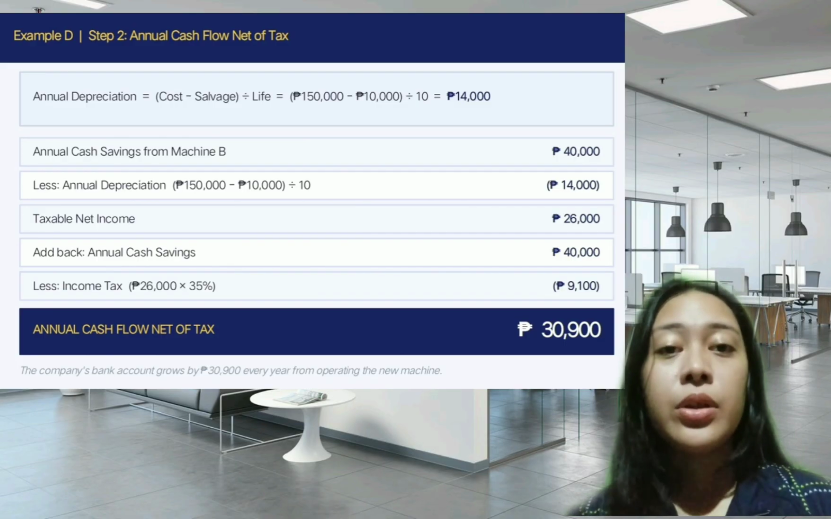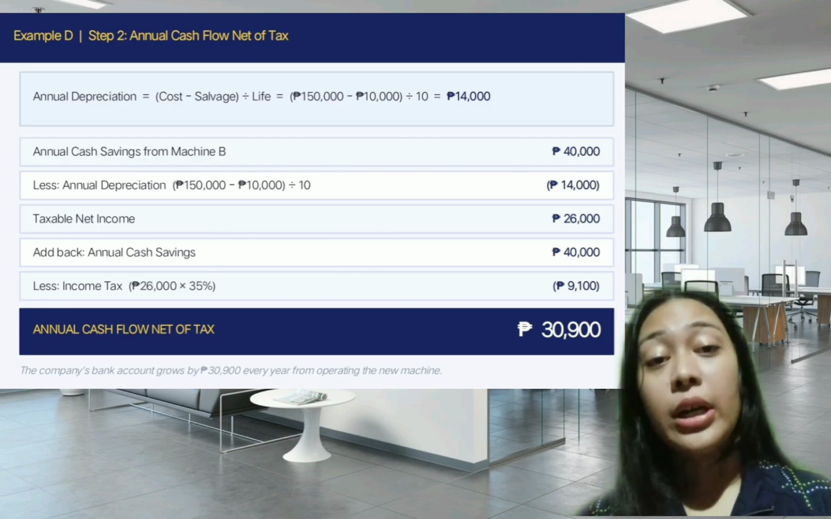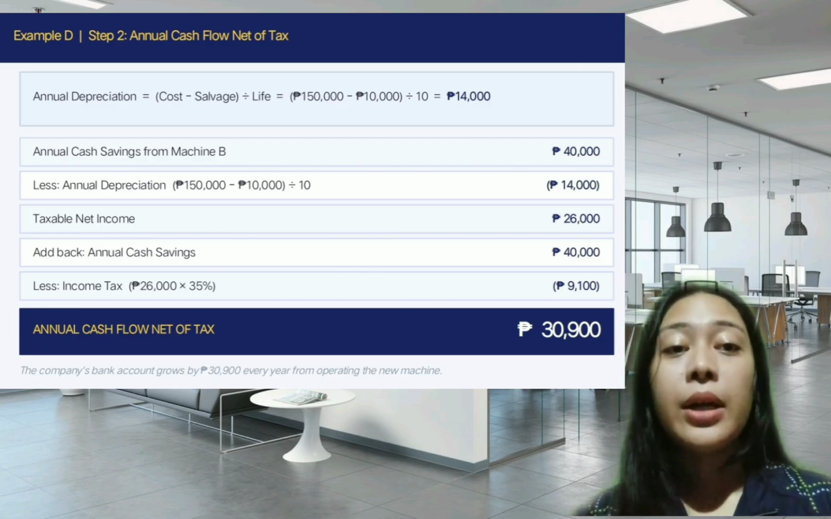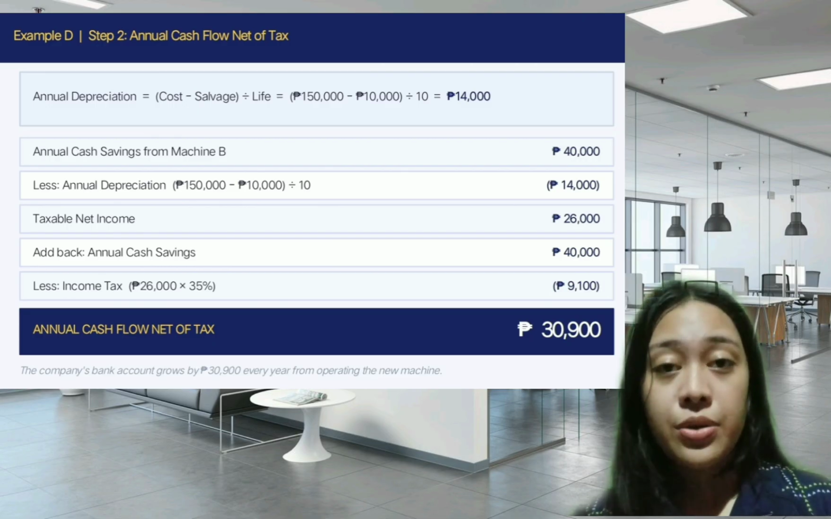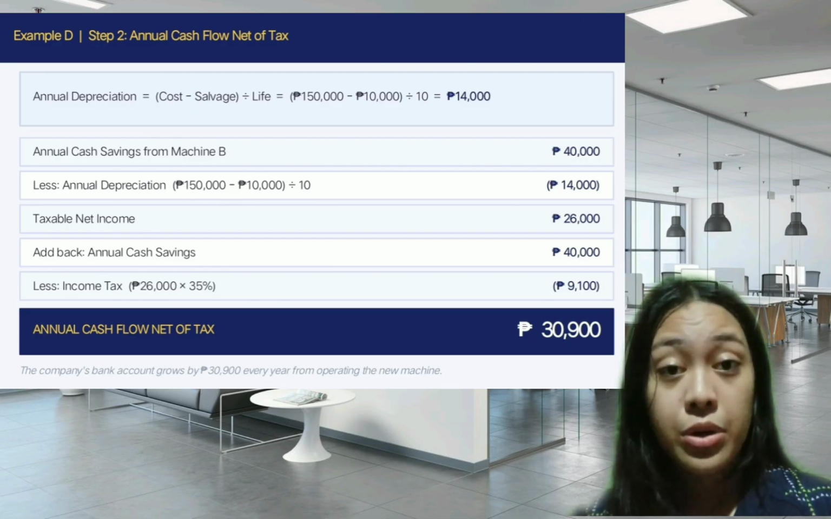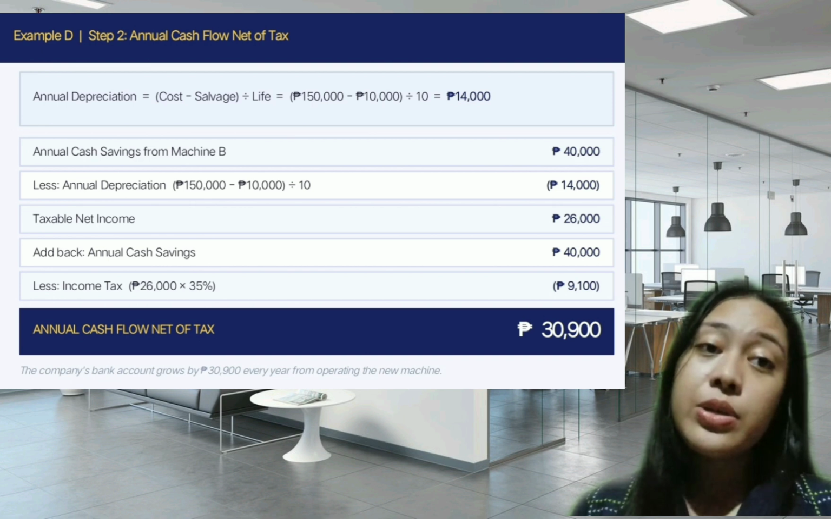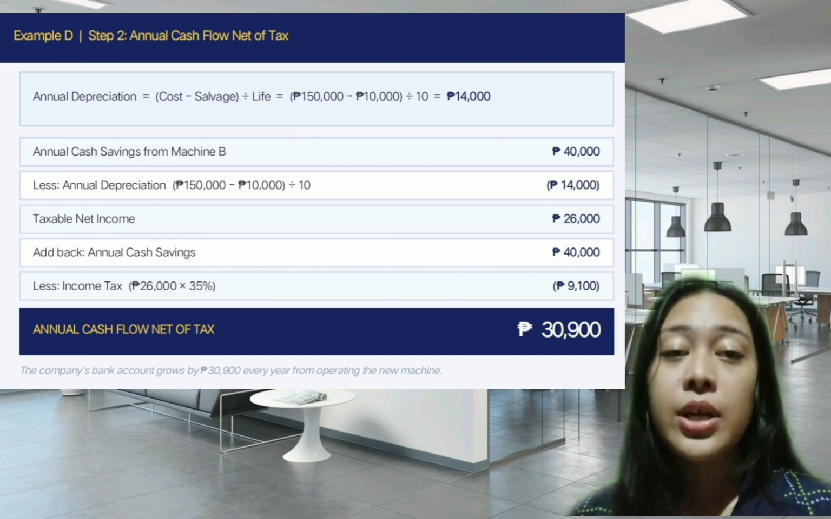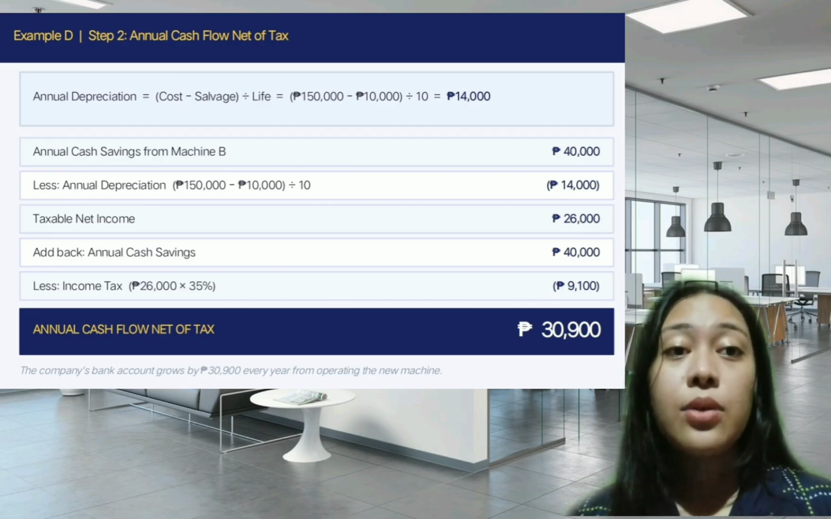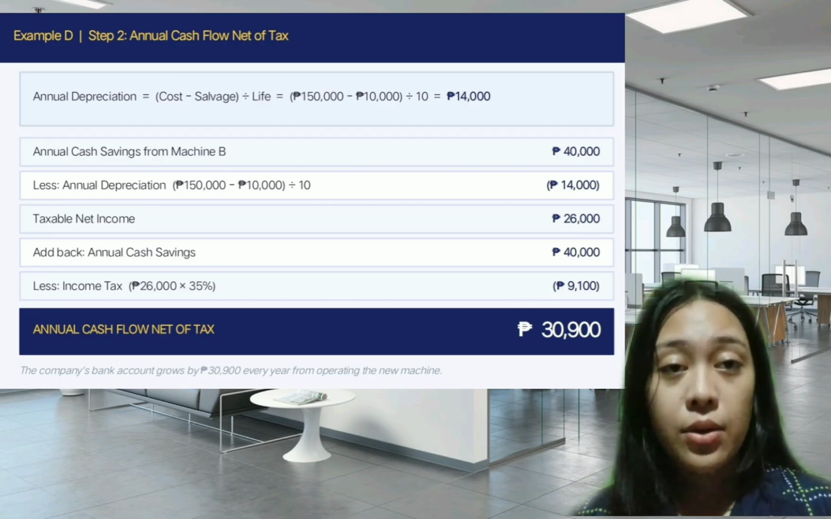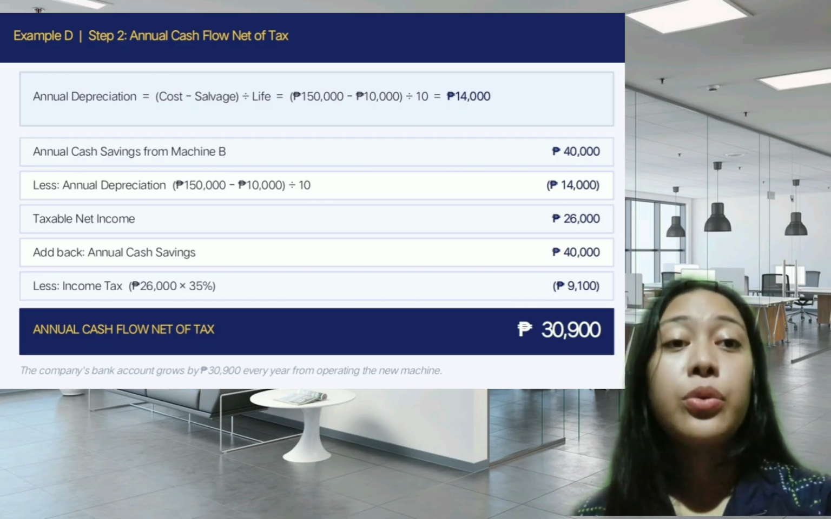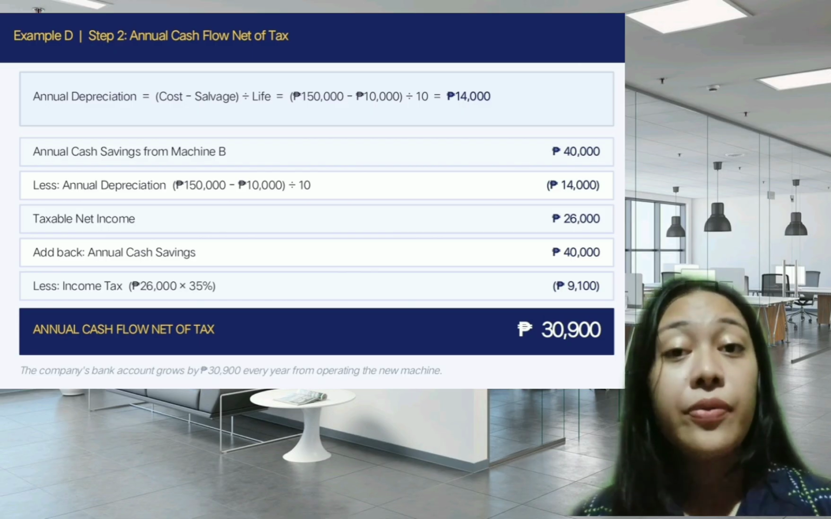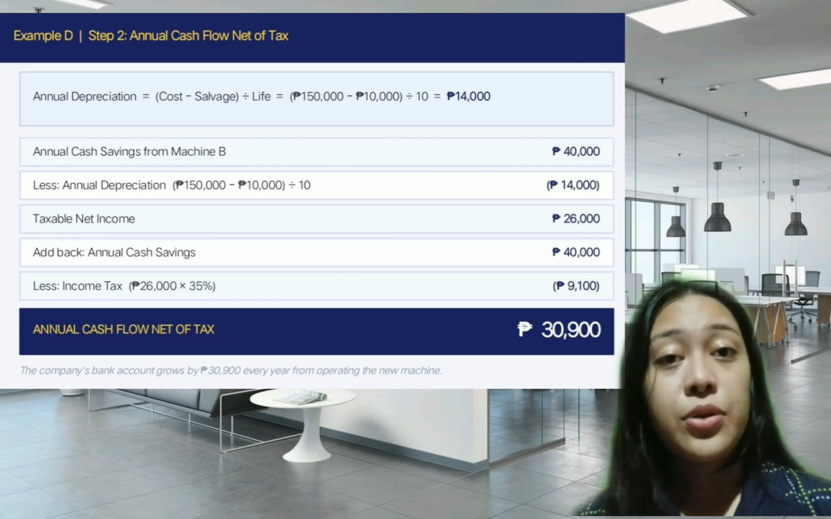First, we compute the annual depreciation using the straight line method. 150,000 minus 10,000 or the salvage value divided by 10 years is equal to 14,000 per year. Then, the annual savings of 40,000 minus depreciation of 14,000 is equal to taxable net income of 26,000. So, ang tax is equal to 26,000 times 35% is equal to 9,100.